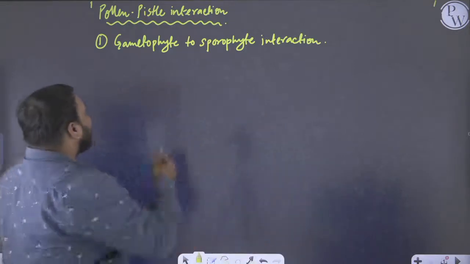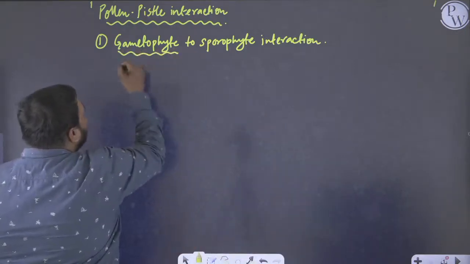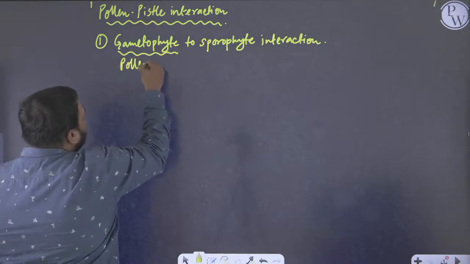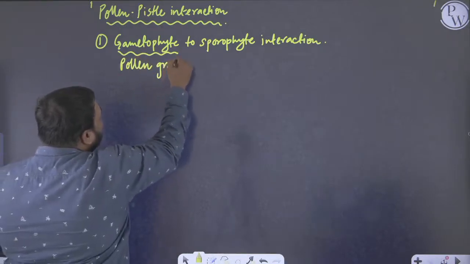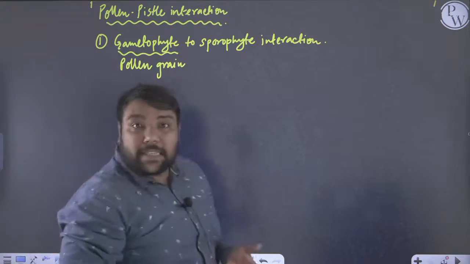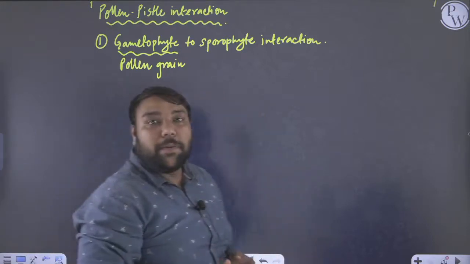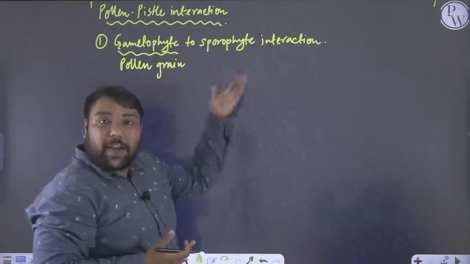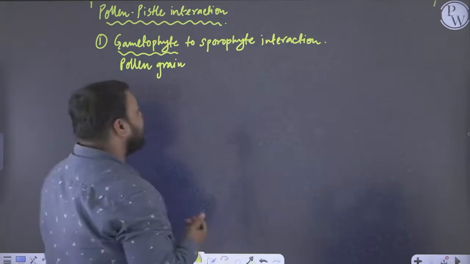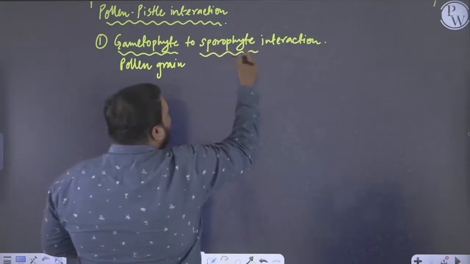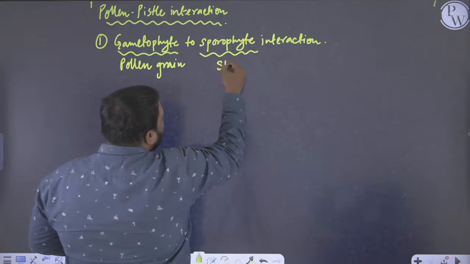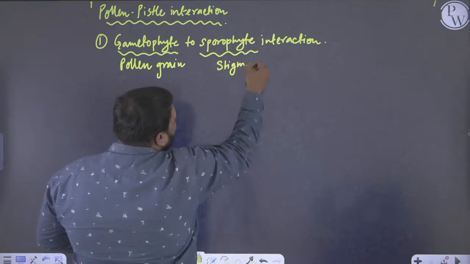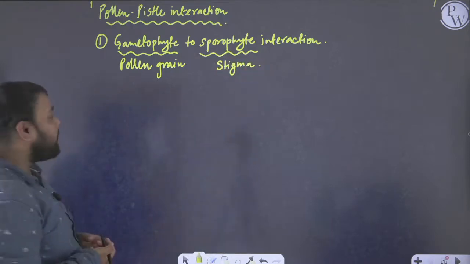So we see that this gametophytic part is your pollen grain. Pollen grain is the male gametophytic part of angiosperm, and when we say we are talking about a sporophytic interaction, this sporophytic part here is represented by the stigma, right?